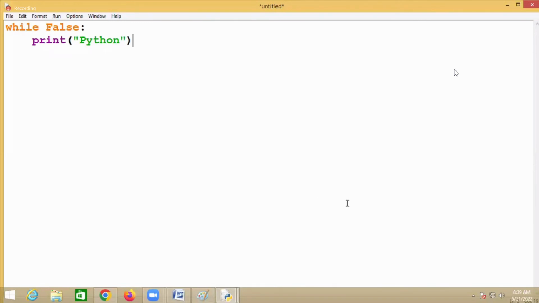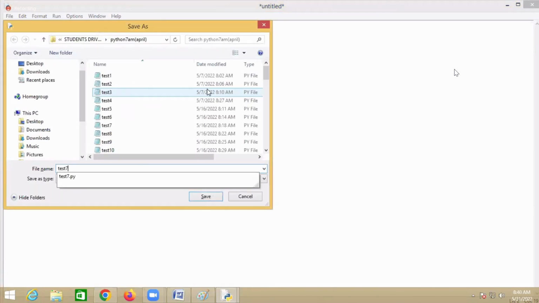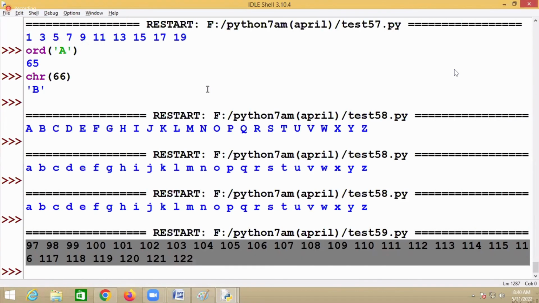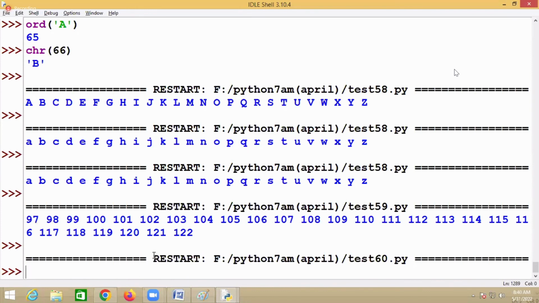False means false or not? Yes. False means false. If the condition is false, will it execute or doesn't execute? Doesn't execute. If it is false, it doesn't execute. So is there any output you'll get here? No, you don't get any output because the condition is false.